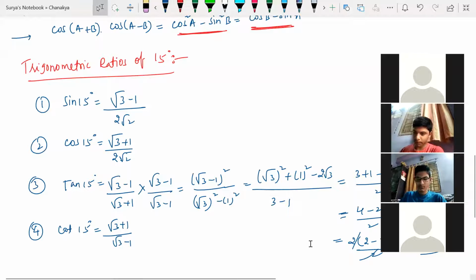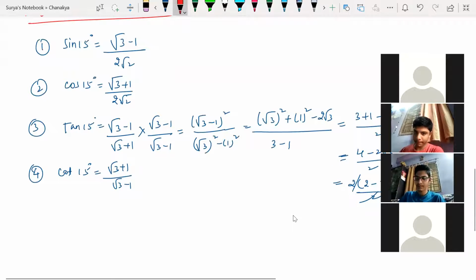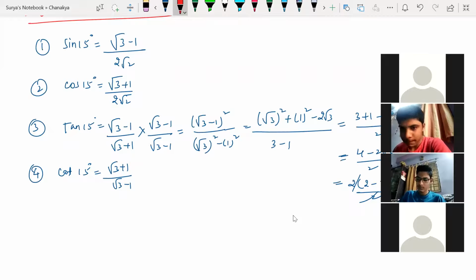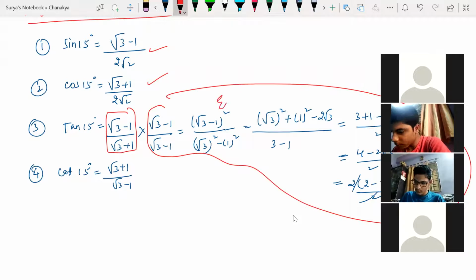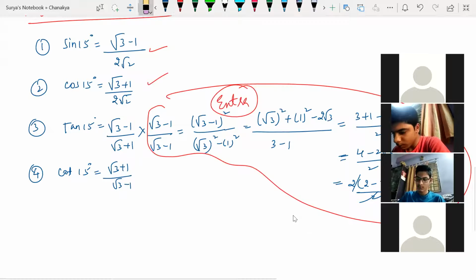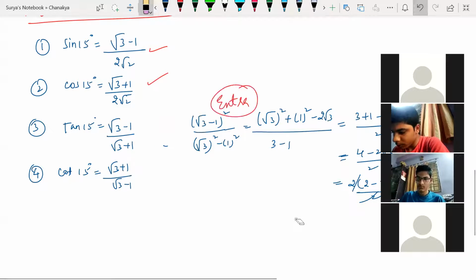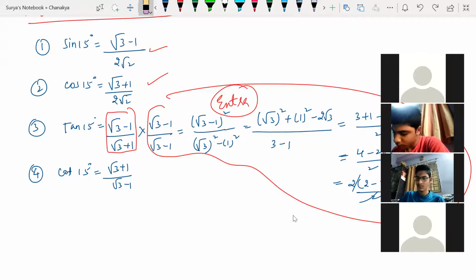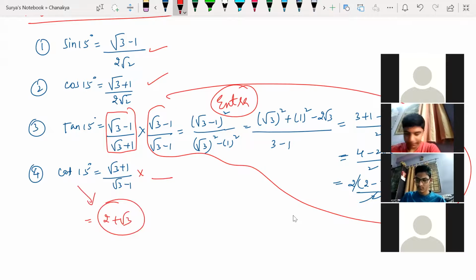Or else you can simply remember sine and cos; everything is simple. If you remember sine and cos, tan is simple. This is your tan 15. Whatever I wrote here is extra. You can write 2 minus root 3 simply, but you should know that after factorizing this, we get everything clear. So tan 15 is this one. If you factorize this again, you will get 2 plus root 3 for cot 15.